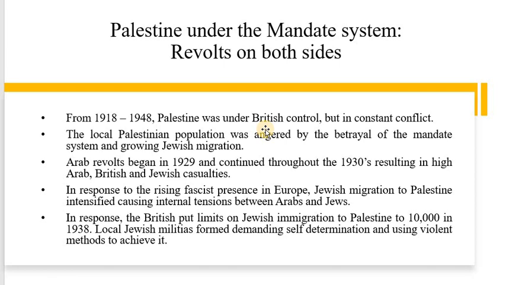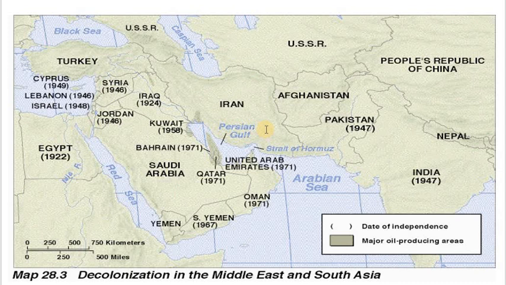So first, see that the Arab Revolt began in 1929 and continued at a high pace. It started in response to the British putting limits on Jewish immigration. Once the revolt started, some limitation was imposed, but again it kept moving. So let's see what happened.